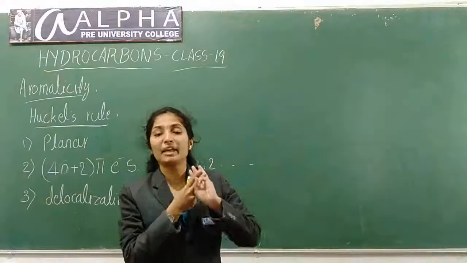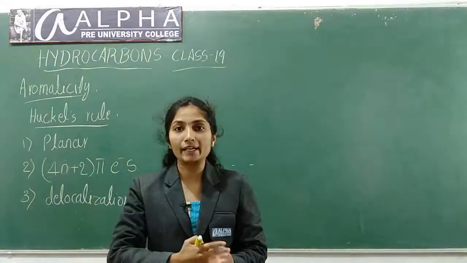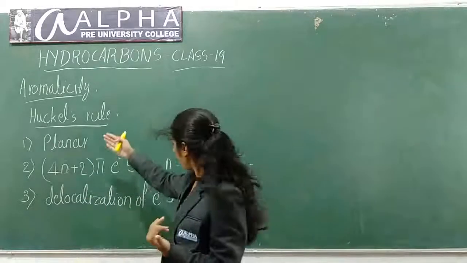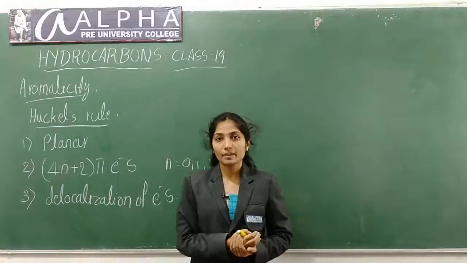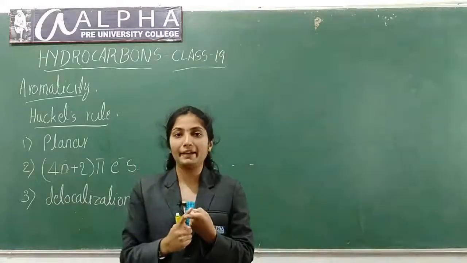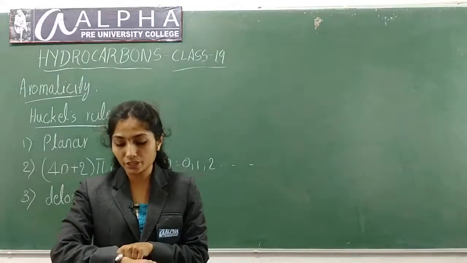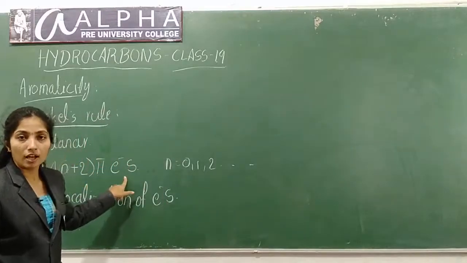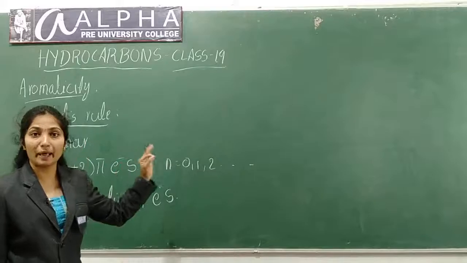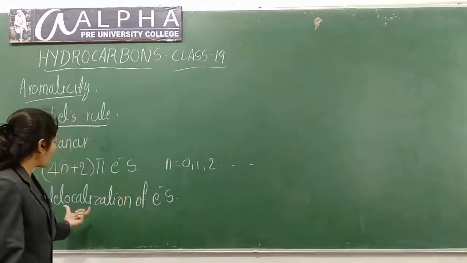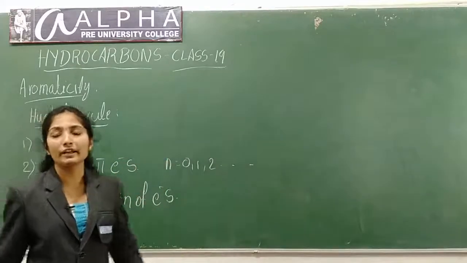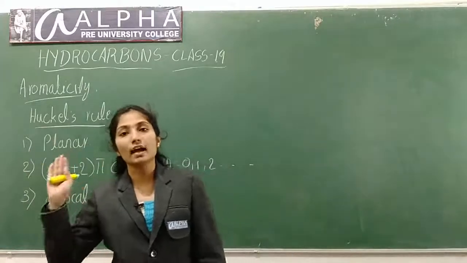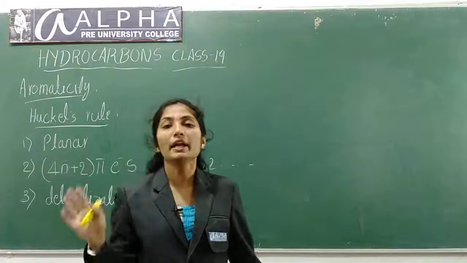So these are the three main important characters for an aromatic compound. For a compound to be aromatic, it should possess these characters. First, it should be planar. Second, it should contain 4n+2 pi electrons. And third, delocalization of electrons should be there. In the whole compound, electrons should be delocalized.